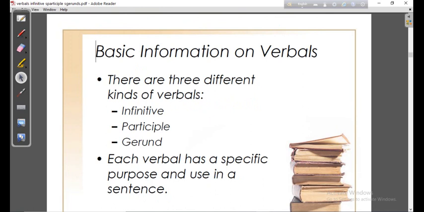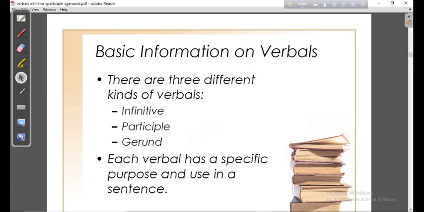Some more basic information on verbals. There are three different types or kinds of verbals: infinitive, participle, and gerund. So these are some of the most important parts of English grammar.